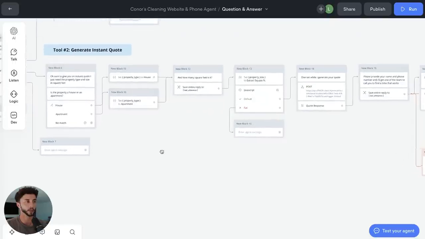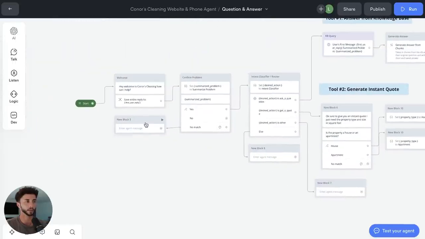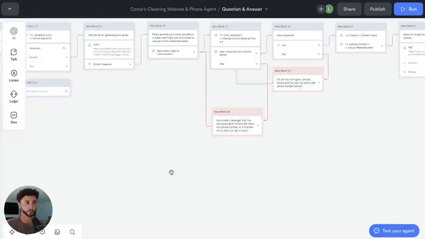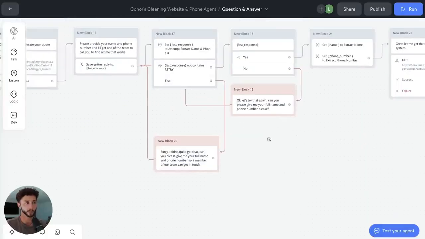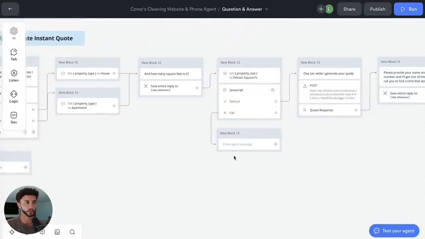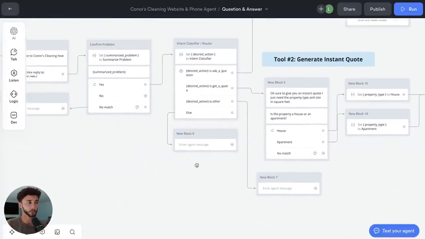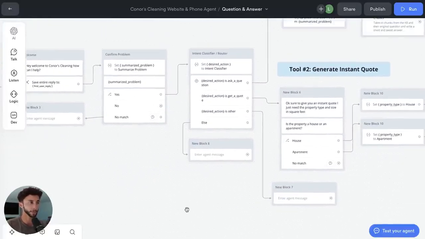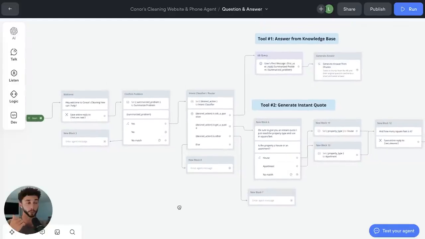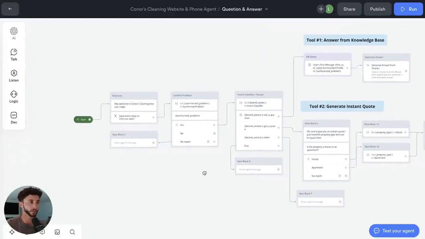And we do have these fail points here. I'm not going to bother filling them out. I think you guys can figure out, based off how I've handled this, how you can handle these as well. What you'll find is when you're building these, error handling is kind of an endless thread that you keep pulling. And it's like, oh, well, now I've got to handle this and this and this. So I'm not going to, this is a prototype. I'm not going to be doing all of the error handling for you here. In the template, there is actually a little bit more of it, some better examples. So maybe if you import that, you can just steal the work that I've done there.